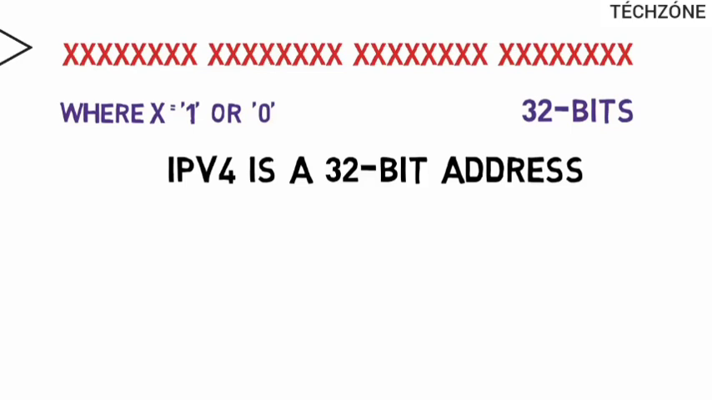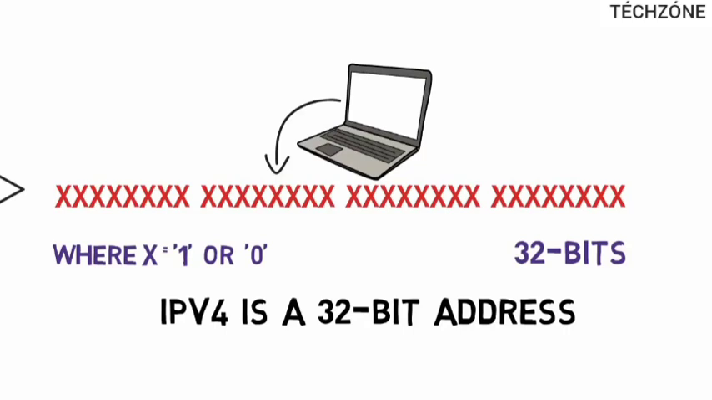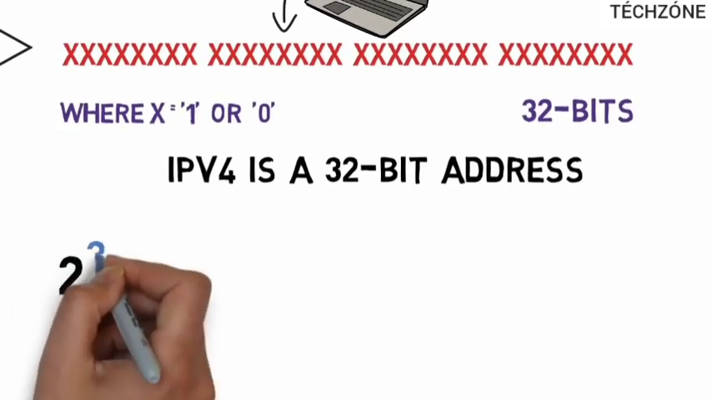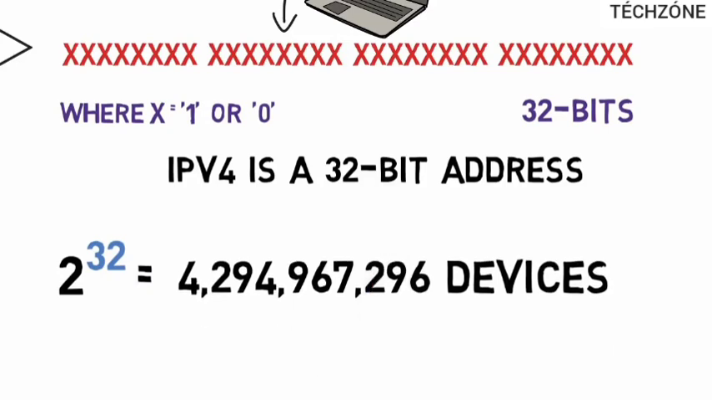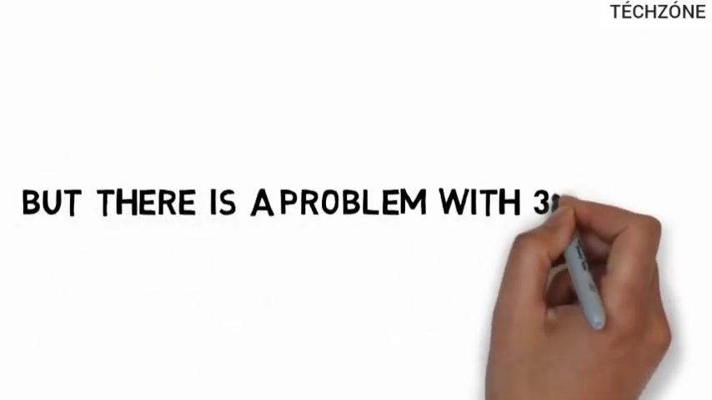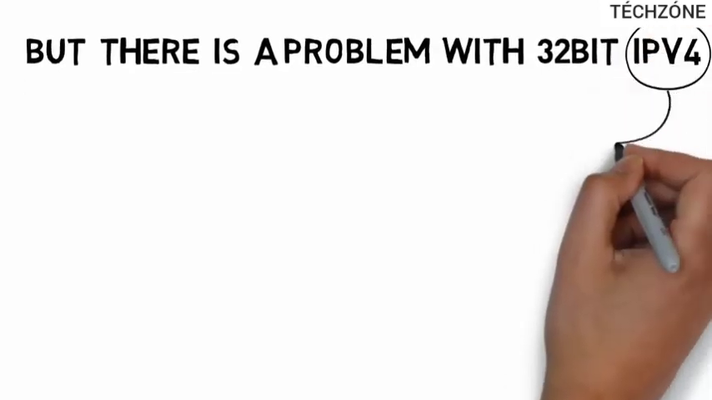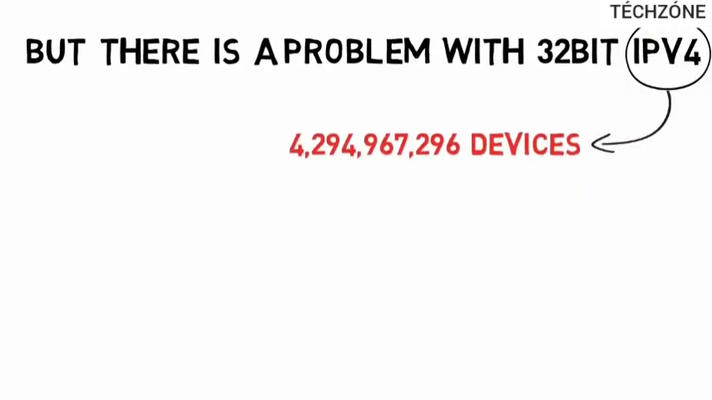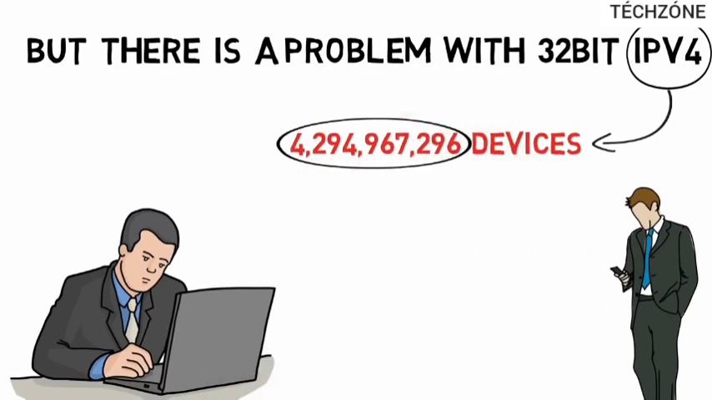In IPv4, a unique sequence of ones and zeros is assigned to each computer. Therefore, a total of 2 raised to power 32 devices, that is approximately 4 billion devices, can be addressed and connected to the internet with IPv4. But there is a problem with this 32-bit IPv4 address. With IPv4, we can connect only this amount of devices to the internet. But these days, we have devices like computers and smartphones, far more than 4 billion.